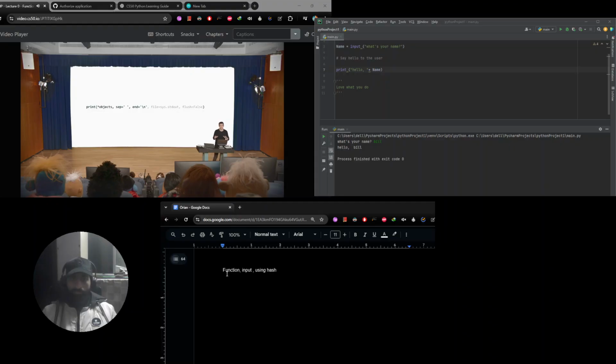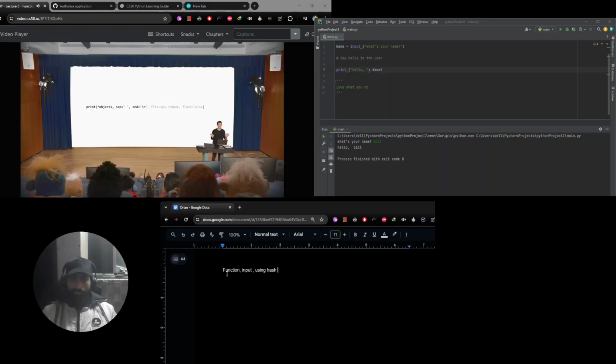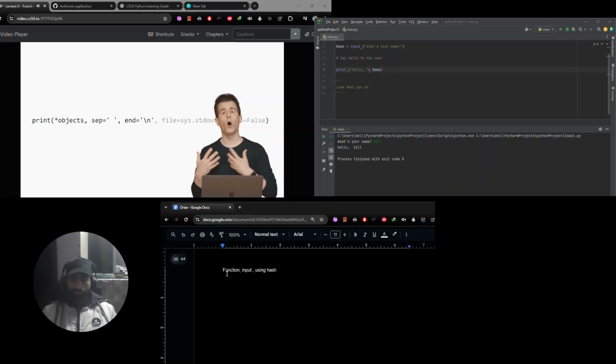And this is easily the most cryptic thing we've seen yet. But this is the official documentation for the print function. And one of the best things you can do when learning a programming language is honestly learn to read the documentation, because truly all of the answers to your questions will in some way be there, even though admittedly it's not always obvious. And I will say too, Python's documentation isn't necessarily the easiest thing, especially for a first-time or a novice programmer. It too just takes practice, so try not to get overwhelmed if you're not sure what you're looking at. But let me walk you through this example.